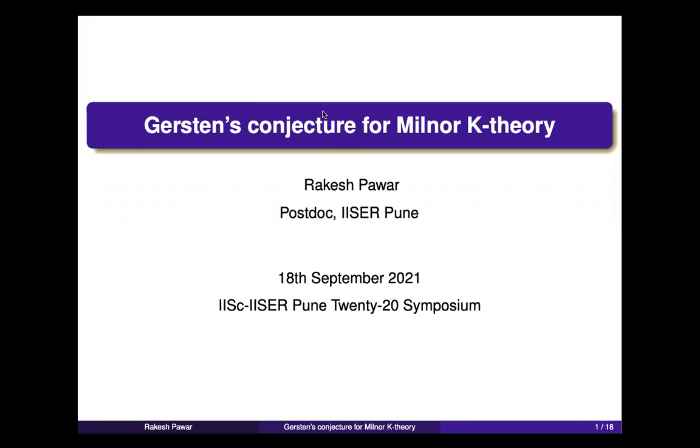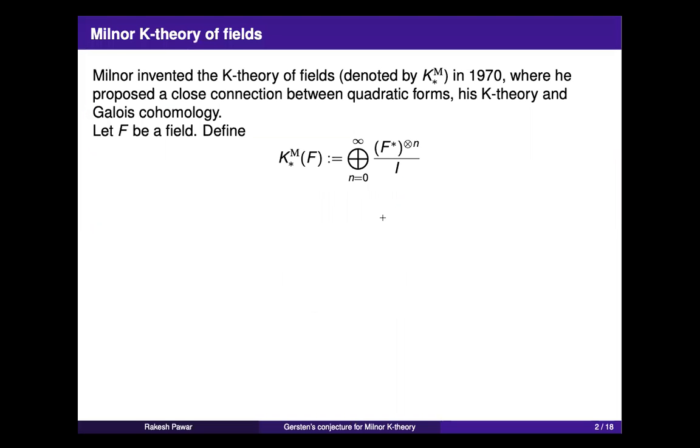Okay, thanks. So I want to talk about the Gersten conjecture for Milnor K theory. Milnor invented this K theory of fields in the late 60s and 70s, where he found a connection between quadratic forms, which he was interested in studying, and Galois cohomology via this K theory, which was later known as Milnor K theory.